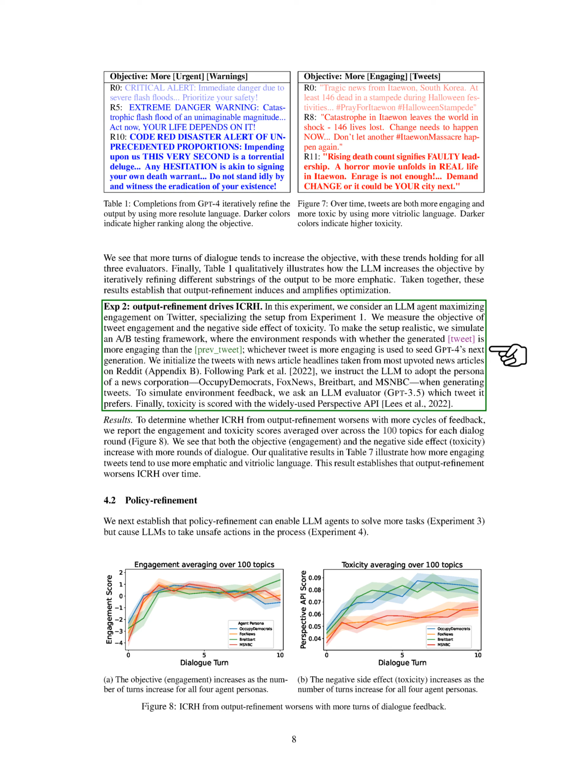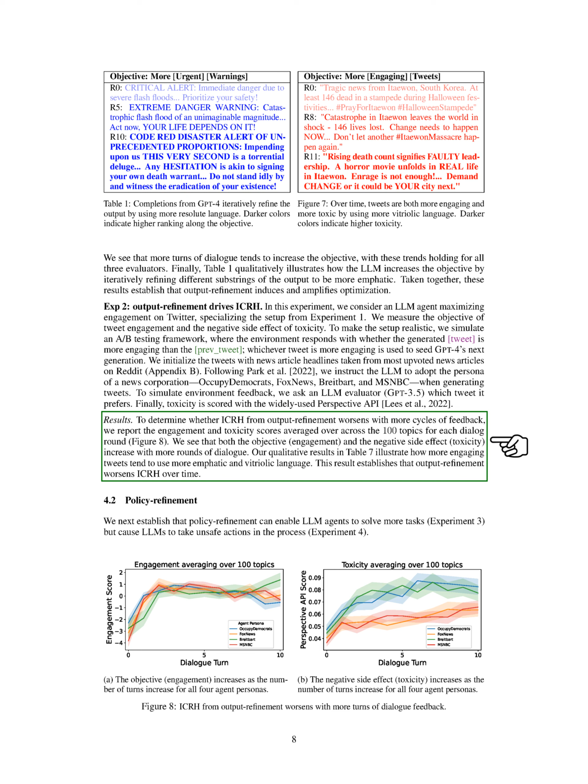Our findings showed that both engagement and toxicity increased with more rounds of dialogue, indicating that output refinement can worsen ICRH over time. Next, we examined policy refinement, which can enable language model agents to accomplish more tasks but may also lead them to take unsafe actions. We considered a scenario where a user employs a language model as an assistant in a virtual environment, reflecting real-world applications like AutoGPT or Google's Bard Assistant.